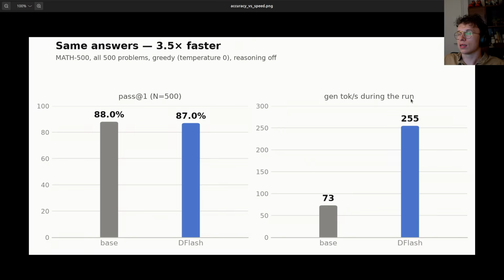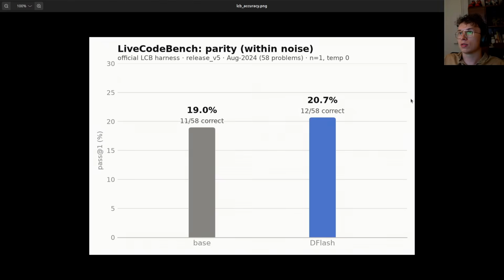The main task that most people use Qwen 3.6 27 billion for is coding. Last time we tried to run it and I tried to fix it in aiperf, but I think there are still issues related to it. So I used the official repo of LiveCodeBench to run it again with temperature 0, the highest probability. And as we can see, we have similar scores of 20% for DFlash and 20% for base. The score is a bit low. And why? Well, we don't use reasoning. And also, from what I see, it's a test that executes the code and so on.